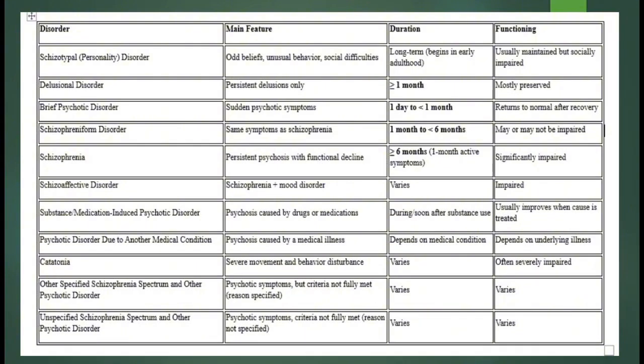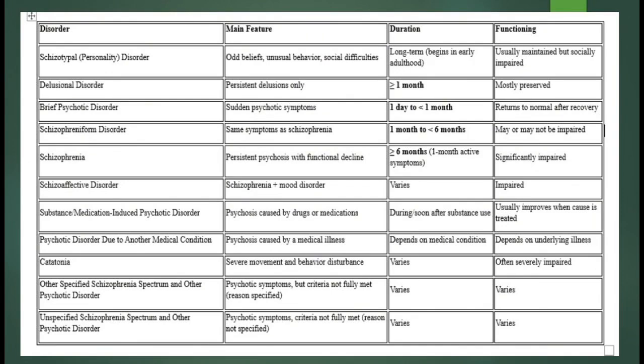Substance or medication-induced psychotic disorder is caused by drugs, alcohol, medications, or withdrawal, and symptoms often improve after the substance is removed. Psychotic disorder due to another medical condition occurs when psychosis is directly caused by illnesses such as epilepsy, stroke, or Parkinson's disease. Catatonia mainly affects movement and behavior, causing symptoms like immobility, mutism, unusual postures, or repetitive movements. It can occur with schizophrenia, mood disorders, or medical conditions.